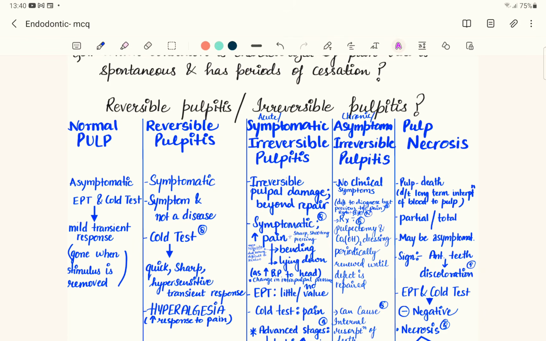Or if you apply all of a sudden a very cold stimulus, then also there is going to be slight sensitivity, or we can say a mild response, a little bit of pain, right? So that is a mild response. And once you remove the stimulus, there is going to be no pain. So that means there is going to be a mild transient response in a normal pulp.